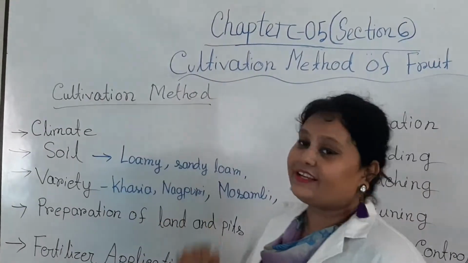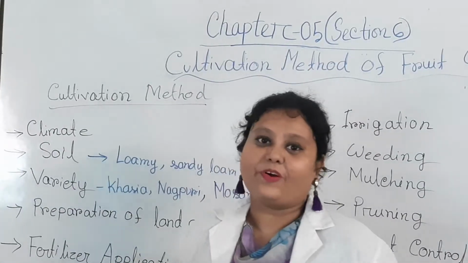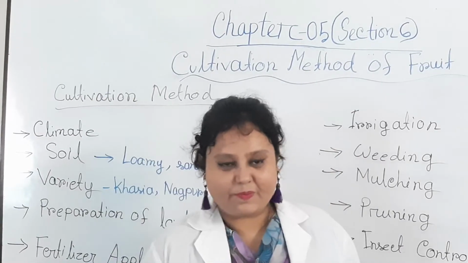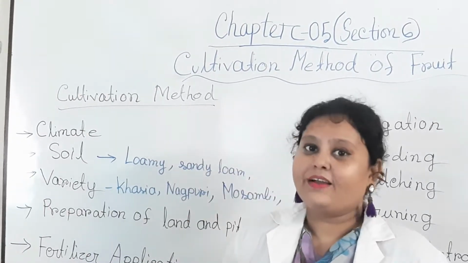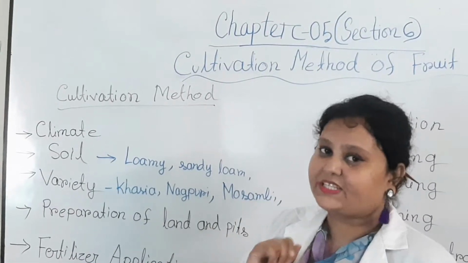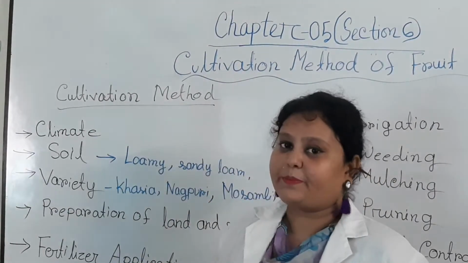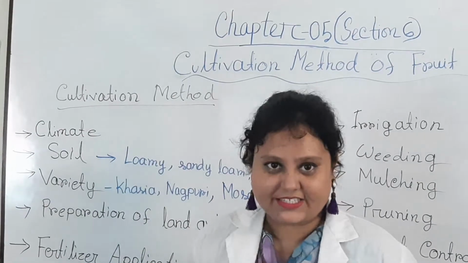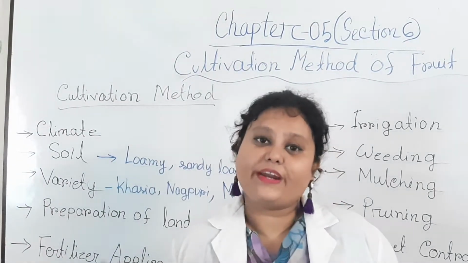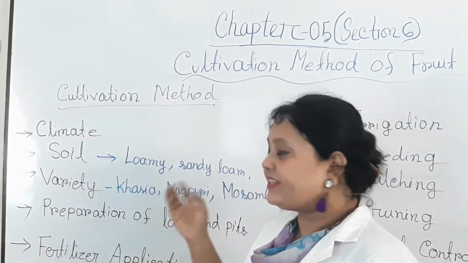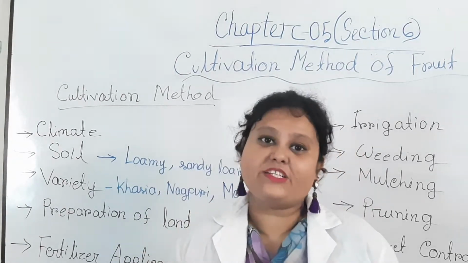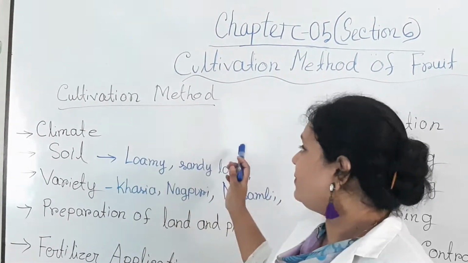Firstly, the climate. For cultivating any type of plant, first we should know about the climate which is suitable for the cultivation of this fruit. The temperature should be 20 to 30 degrees Celsius, and more rainfall is required, and humid weather is also favored.